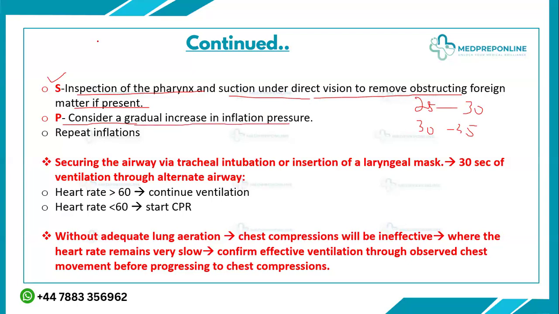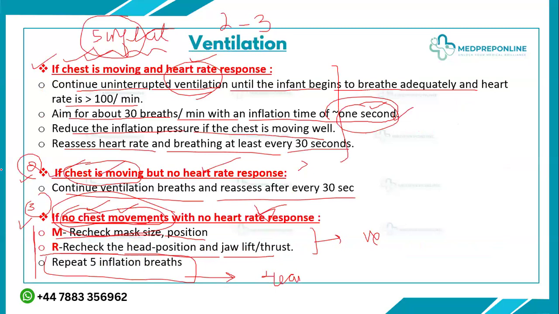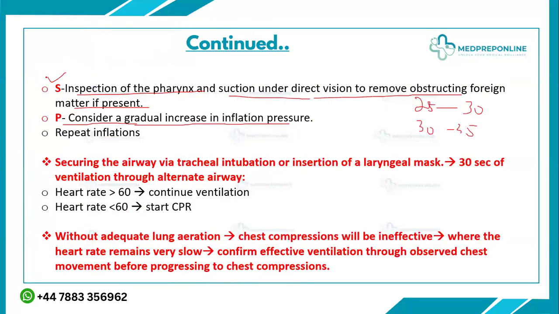So you did the mask readjustment and the airway positioning, and gave 5 inflation breaths, but the chest movements are still not there. You will then do the suction again, increase the pressure, and repeat the 5 inflation breaths, and again check the chest movements and the heart rate. If after these two steps you get chest movements, then you will continue the ventilation breaths like in all previous steps. But if chest movements are still negative and you are not able to achieve them, then you need to go to the alternate airway.